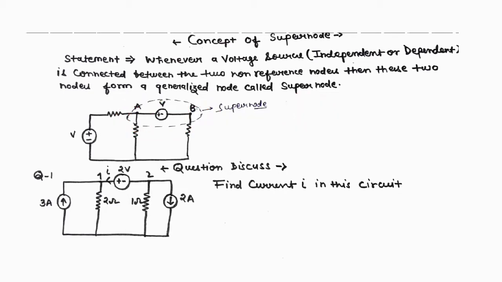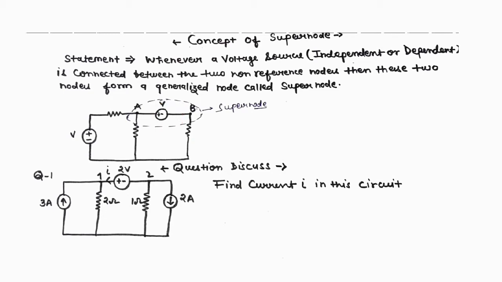Okay, this is the condition of supernode: there must be a voltage source connected in between two non-reference nodes. Whenever you see an electrical circuit with such a voltage source arrangement between two nodes, no resistive, inductive or capacitive element should be connected in between these two nodes. That is the necessary condition for implementing the concept of supernodes.